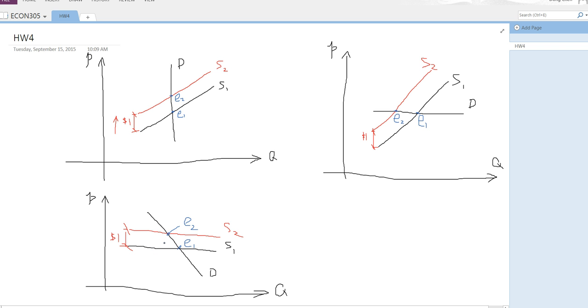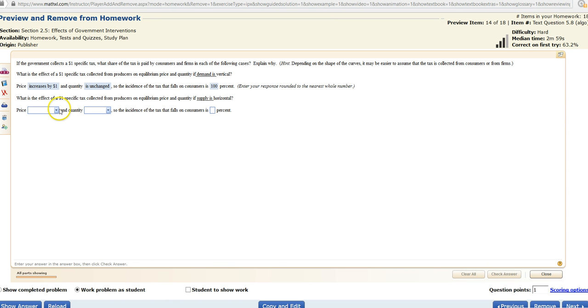But since the tax is levied from producers, the producers charge a higher price, $1 higher, but they have to pay the tax of $1. So their actual net profit doesn't change. But at the same time, consumers have to pay a higher price. So that's why they bear exactly 100% of the tax burden in this case.